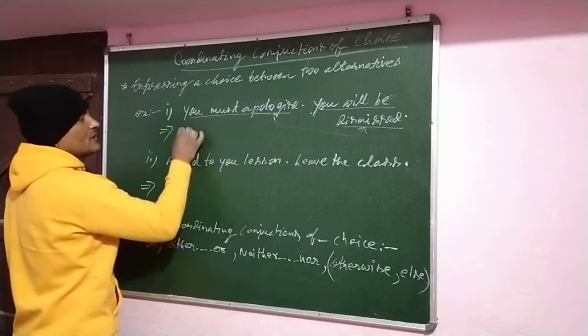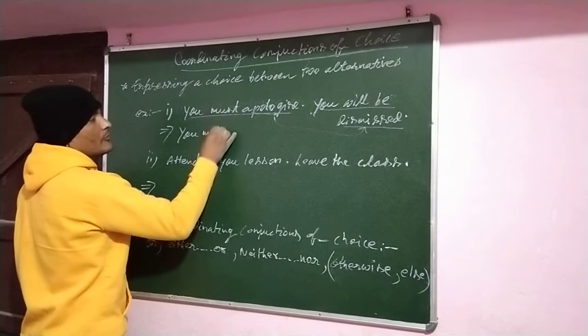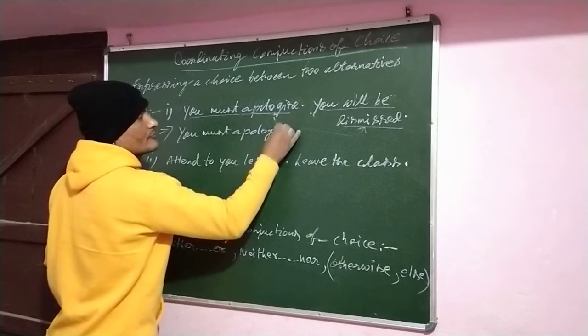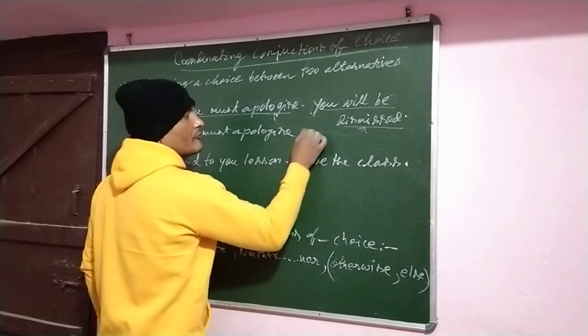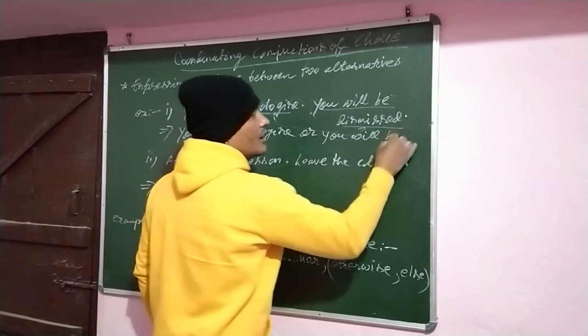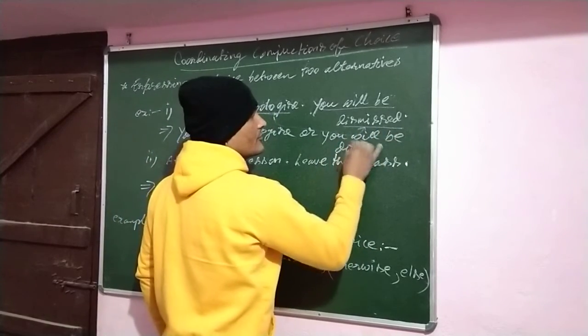You must apologize, or you will be dismissed.